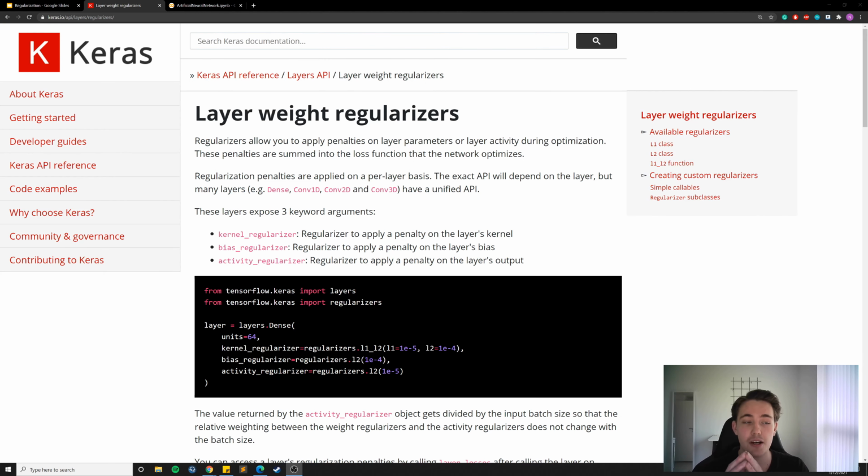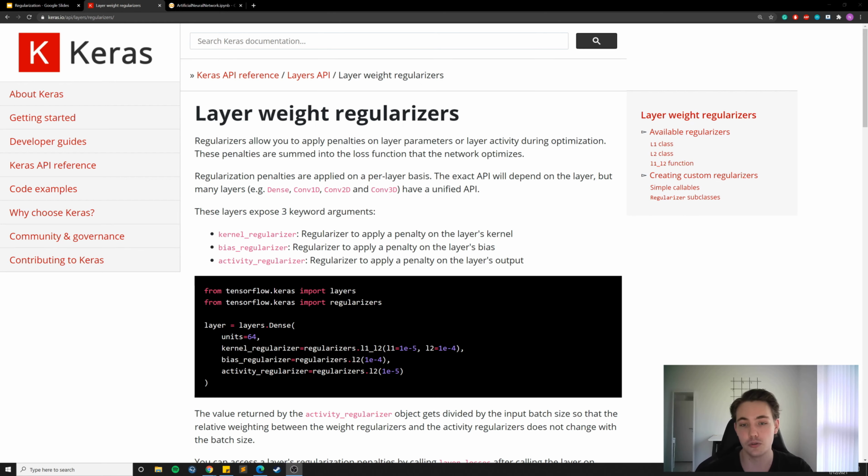So we're now in the Keras API documentation, because I just wanted to show you how you can look up these regularizers here. If we go into the layer weight regularizers, we can see that the regularizers allow you to apply penalties on layer parameters or layer activity during optimization. So this is during the optimization process when we're training our neural network with the loss function that we already talked about.